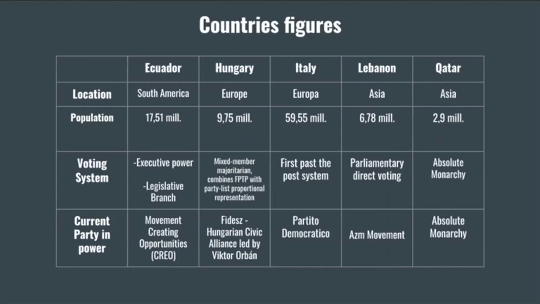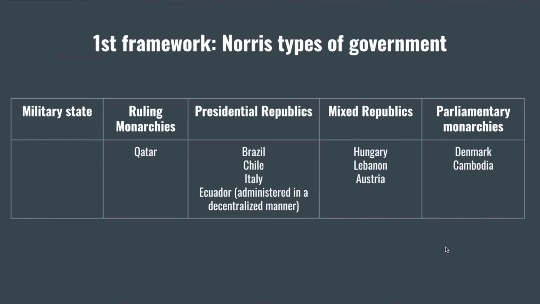Then moving on to the next 5 countries we have chosen, we have here the country with the lowest population of the countries we have chosen, which is Qatar, with 2.9 million inhabitants. In this case, it doesn't have a voting system nor a current party in power, since it is an absolute monarchy. So, as we have said before, we have chosen 2 different frameworks. And the first framework we're going to analyze is Norris' types of governments.